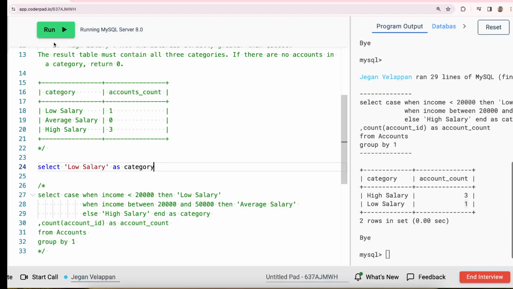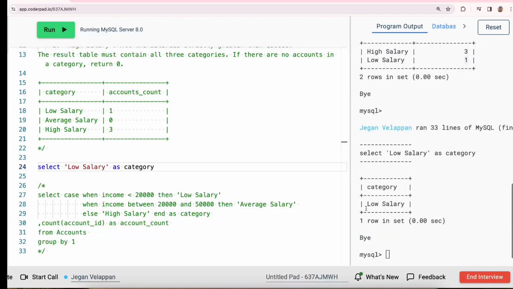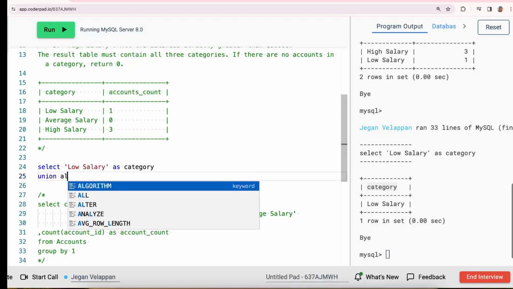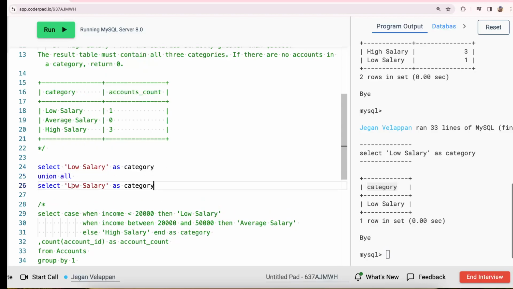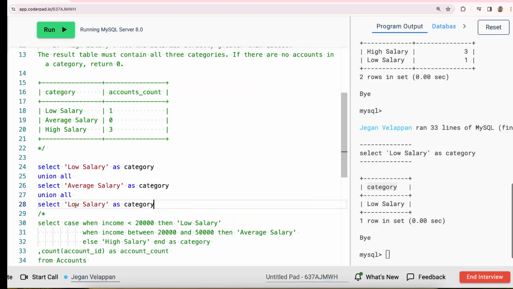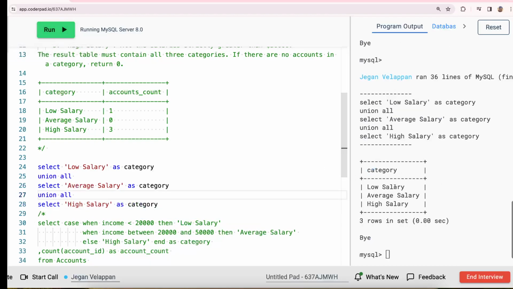If I run this, I will get one record. So low salary, and the header is going to be category. Same way, I am going to add the two more. Union all. This is average salary, and then union all. The next one is high salary. So if I run this, I will get a table with 3 records.